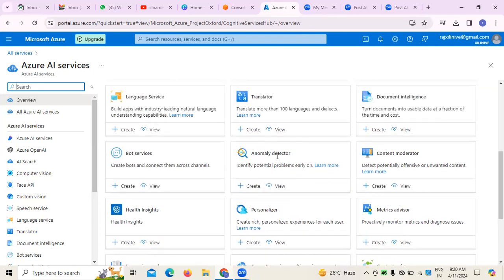Next, I don't say this is final, but this is one of the important services I can suggest: detectors, right? For example, if you want to identify potential problems, because those potential problems might impact the project we are working on. If you want to identify any potential problems so that rectification can be done as early as possible, it's always important for us to identify those. For that, this is one of the services we normally use in Azure AI. So these are the services we use on the Azure platform.